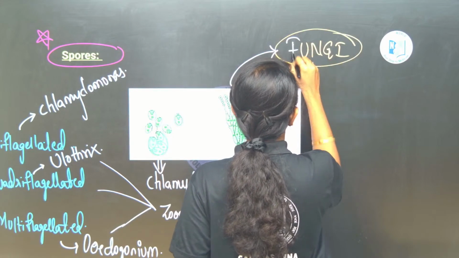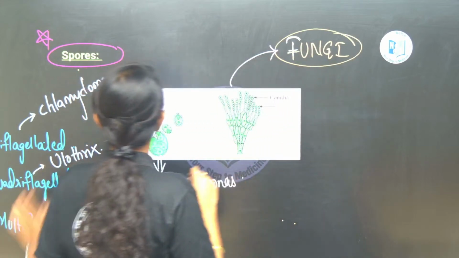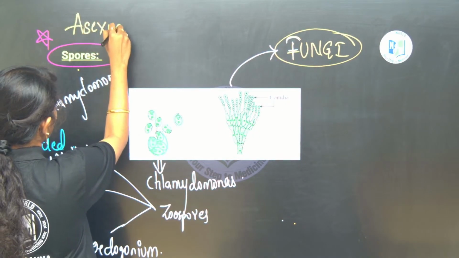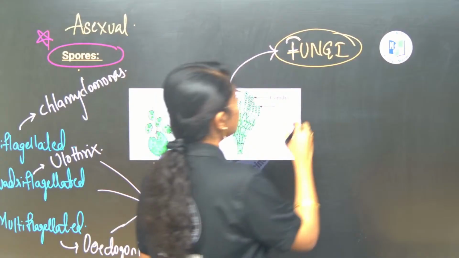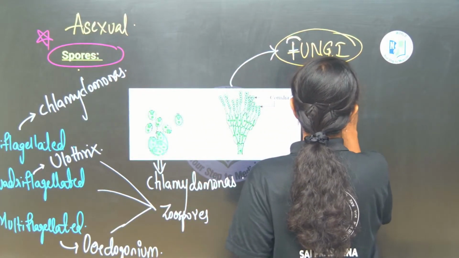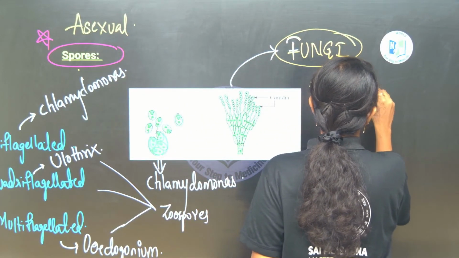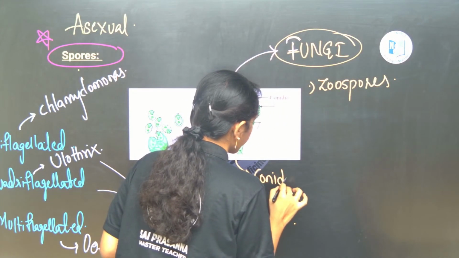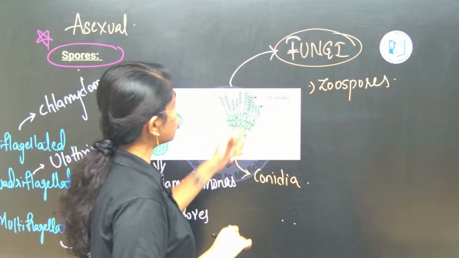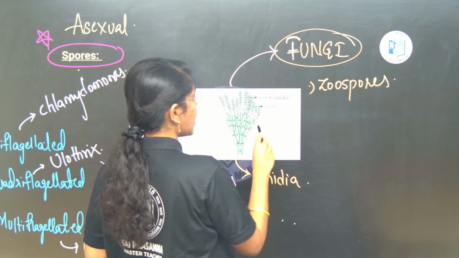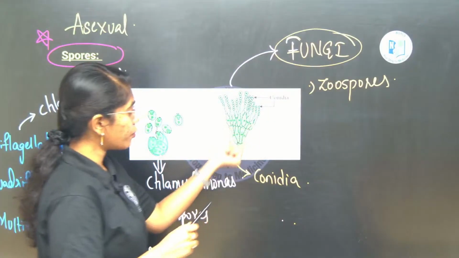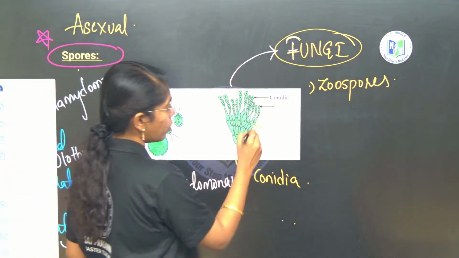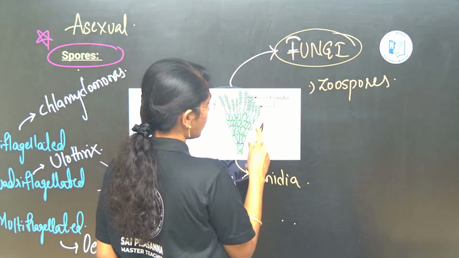So in fungi, what are the different types of asexual spores that you come across? Asexual spores. So here you see, ma, first type is again zoospores, and this is conidia, which are exogenously released from sterigmata. This is the body of the mycelium, and these are known as what?